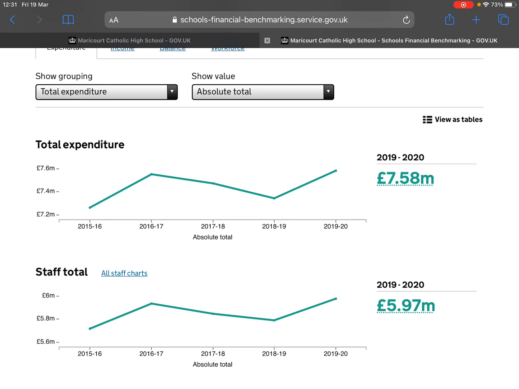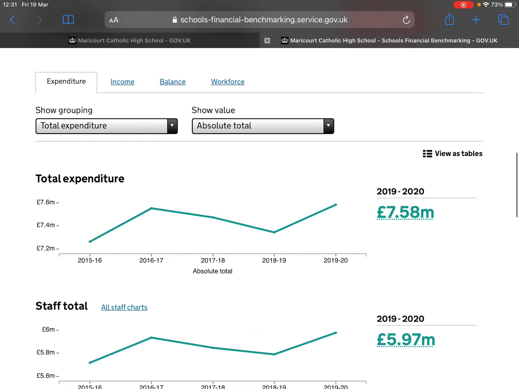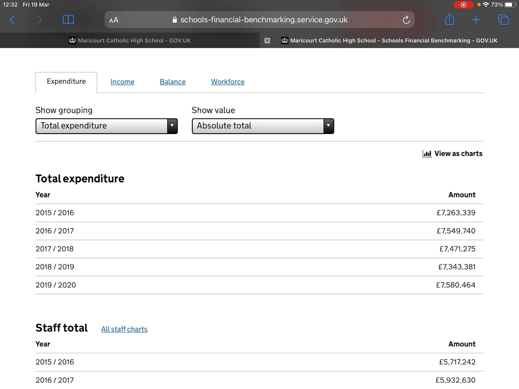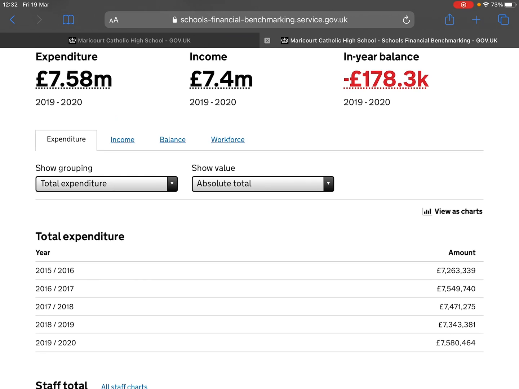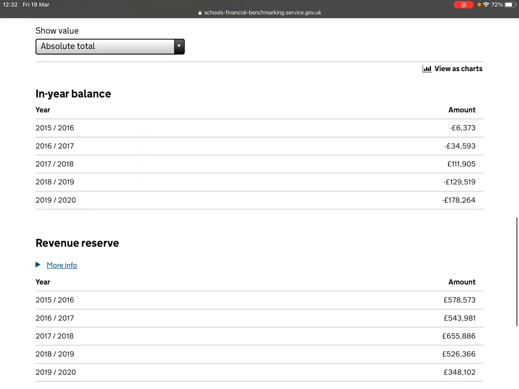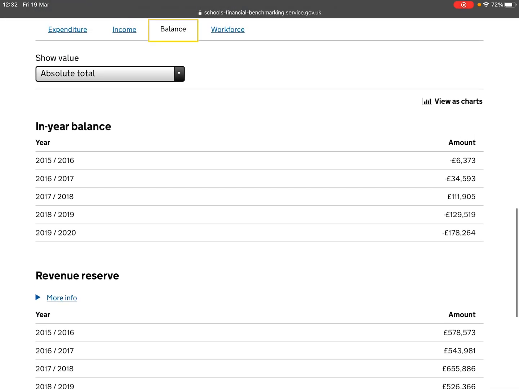I'm going to change the display from a chart display or a line graph display to a table display. And the two tabs that I find most useful are the balance tab and then the workforce tab. So we're going to open up the balance tab first of all and have a look here. And I can see that the in-year balance over the last 5 years is not a healthy looking picture. For 4 of the last 5 years, the school has been overspending its income to a significant amount.